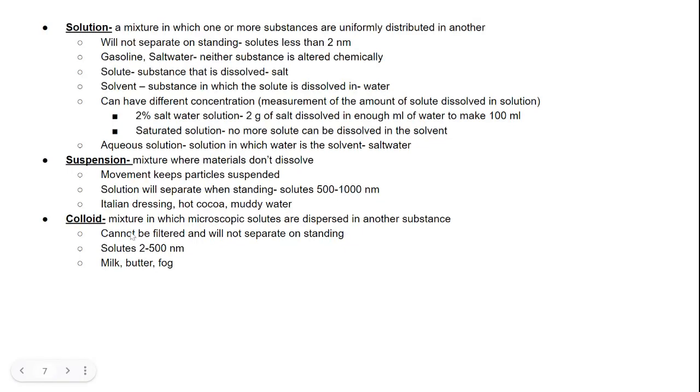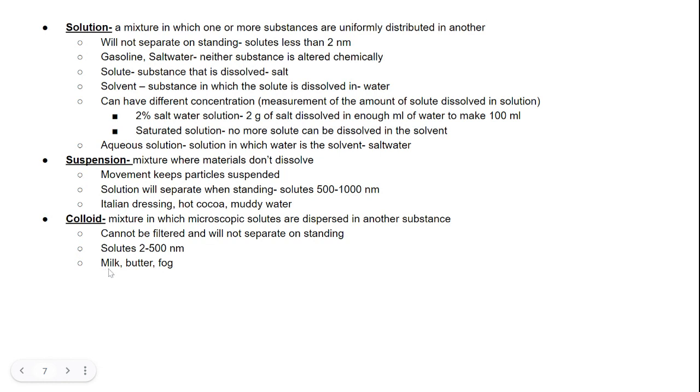In a colloid, this is a little bit different. It's a mixture in which microscopic solutes are dispersed in another substance. They will not separate, but they're not going to dissolve. Kind of a weird thing to say here, but basically they're spread throughout, and these particles are intermixed with each other all throughout, but there's no dissolving going on.